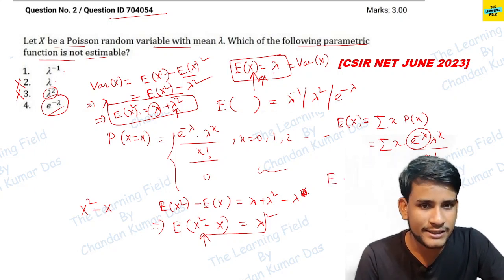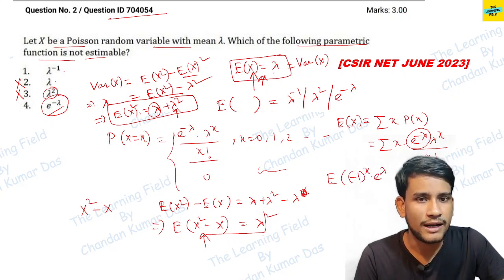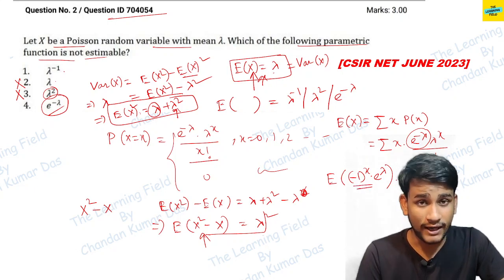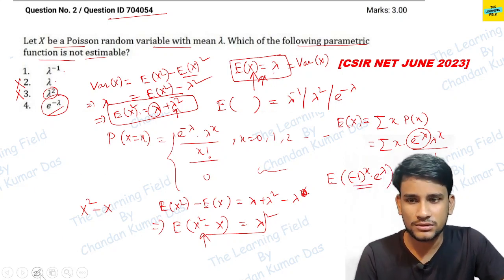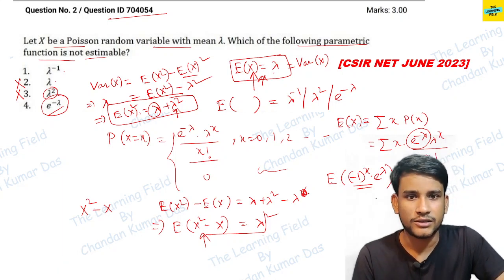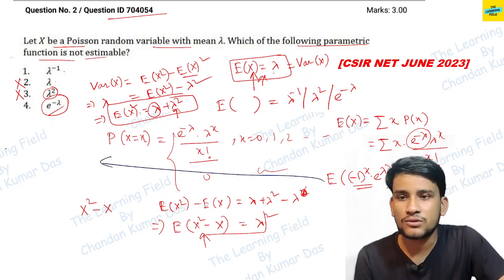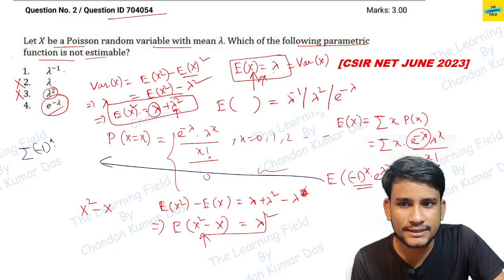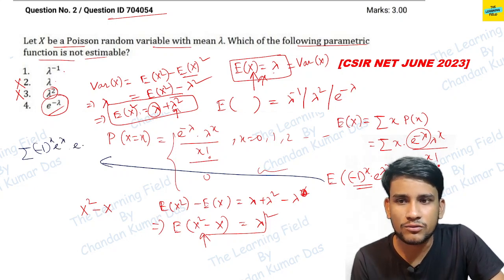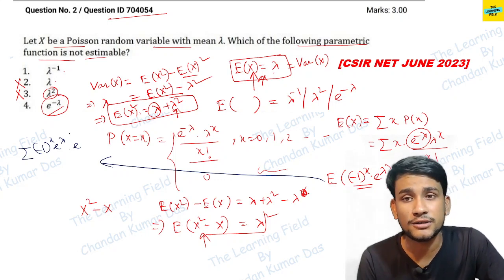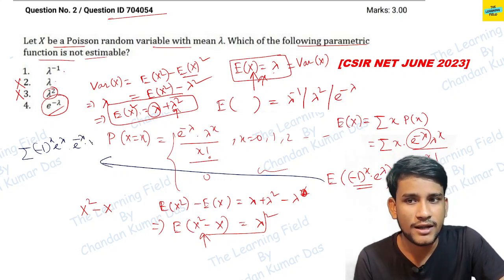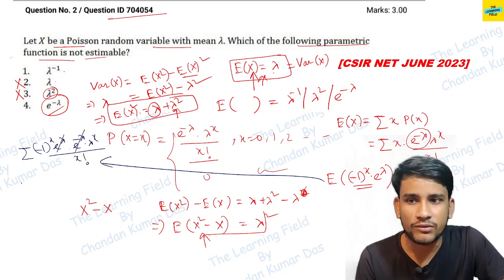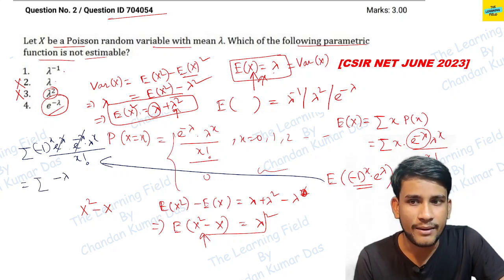If we take the expectation of minus 1 to the power x into e to the power lambda, then by the definition of expectation, this is the summation of minus 1 to the power x into e to the power lambda into the PMF of the Poisson distribution, which is e to the power minus lambda into lambda to the power x by x factorial. So this gets cancelled, and we can write this as minus lambda to the power x by x factorial.